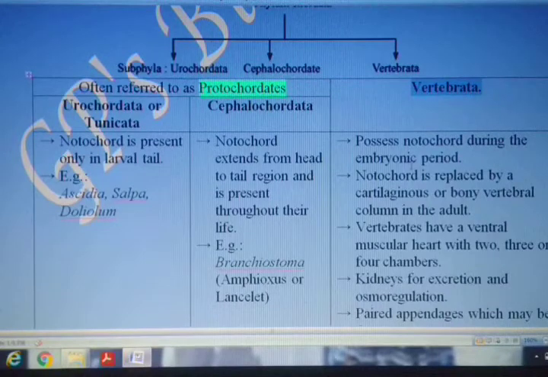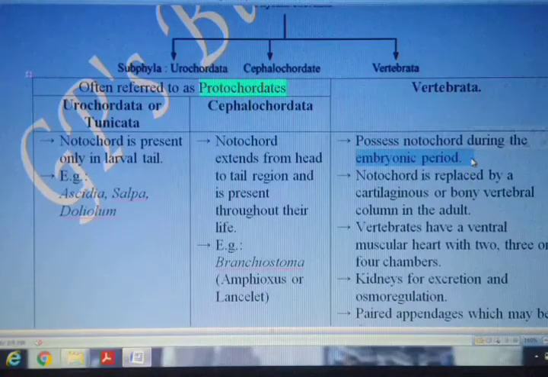Now in this, what happens? The presence of notochord is there, but this is only during the embryonic period, not all throughout the life, not only in the developmental stage. This is only when the embryo is developing. At that time, what happens? The presence of notochord is there.